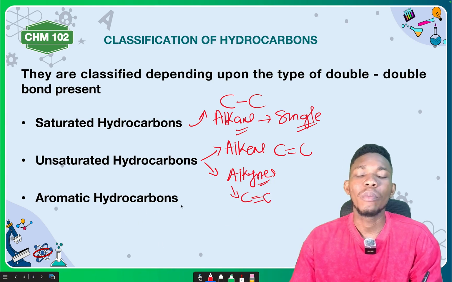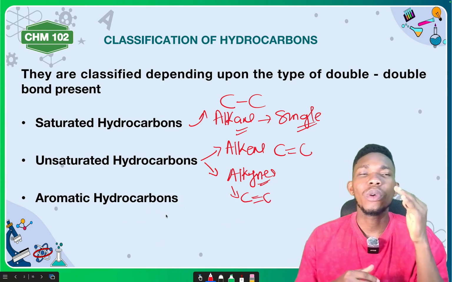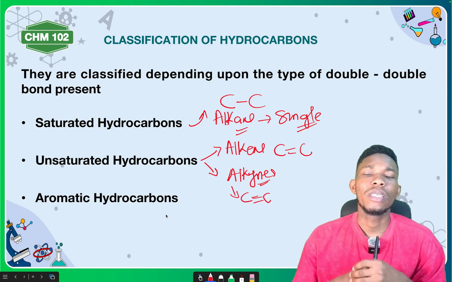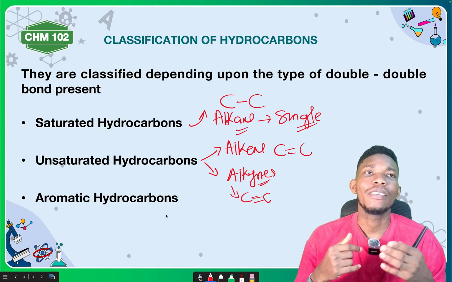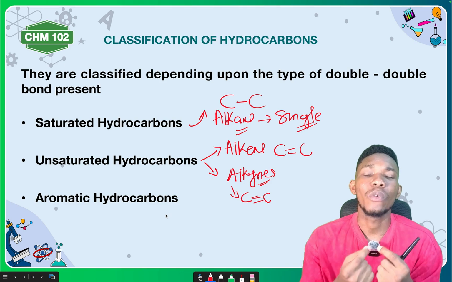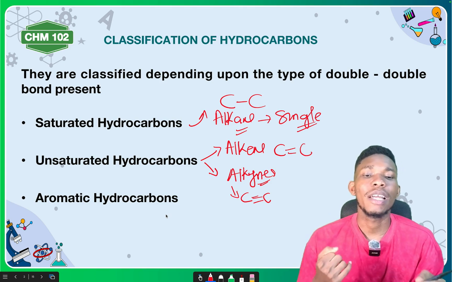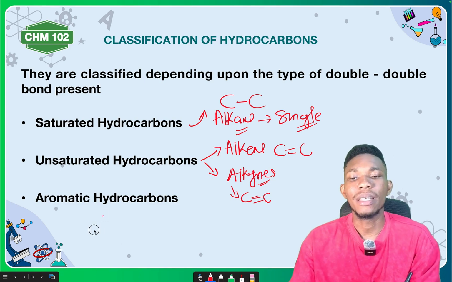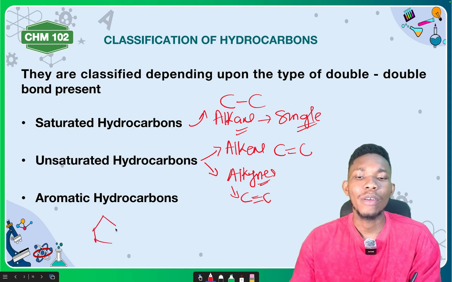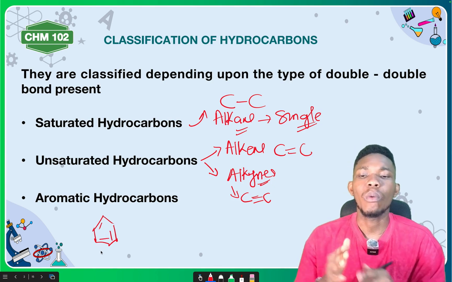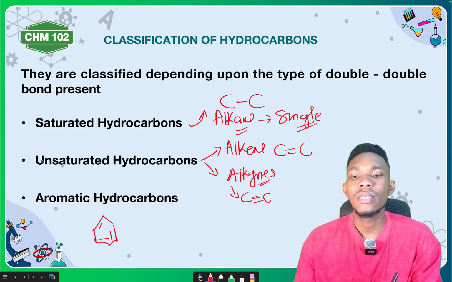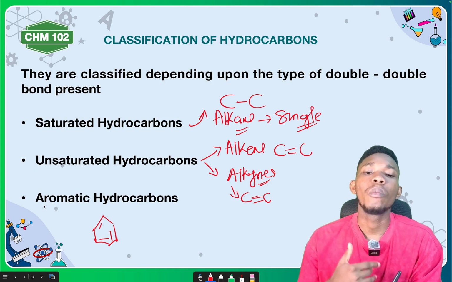And then we have the aromatic hydrocarbons. When we talk about aromatic hydrocarbons, the gold standard for representing them, by gold standard I mean a good representative of the aromatic hydrocarbon, is most times benzene. So when we talk about an aromatic compound, benzene is what usually comes to our mind. Are you getting it? Benzene is an aromatic hydrocarbon. Now, what distinguishes unsaturated from aromatic?